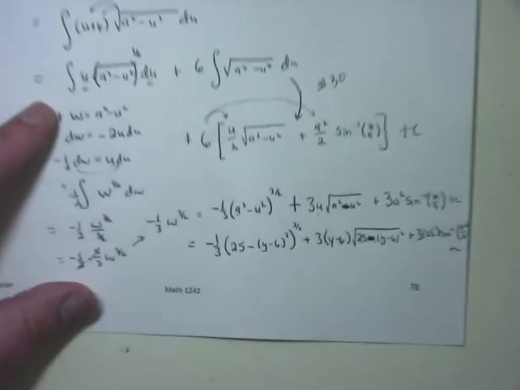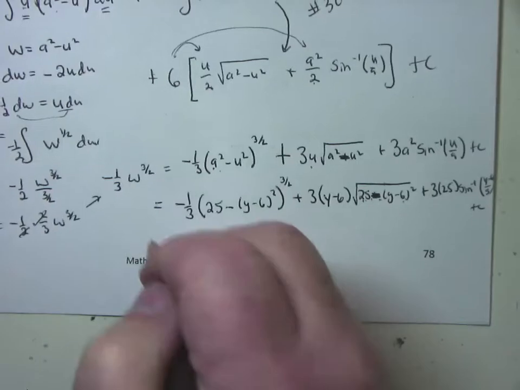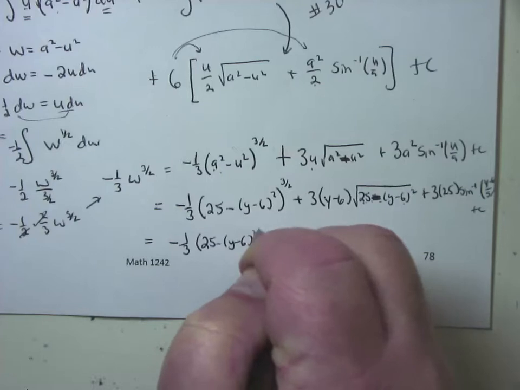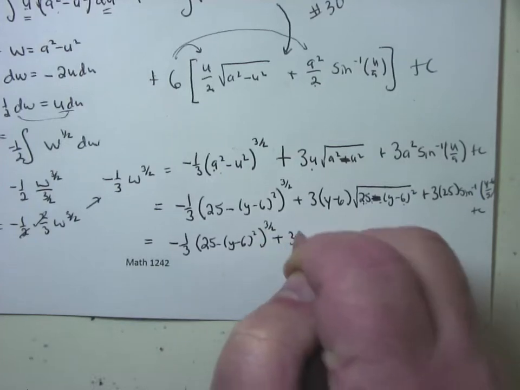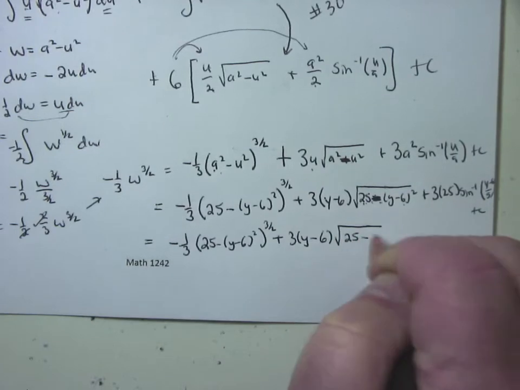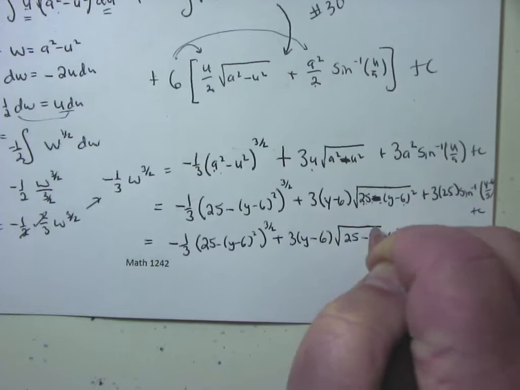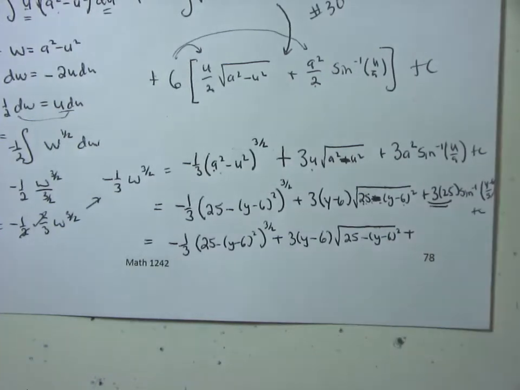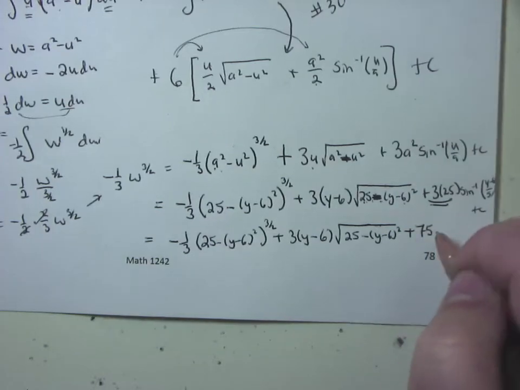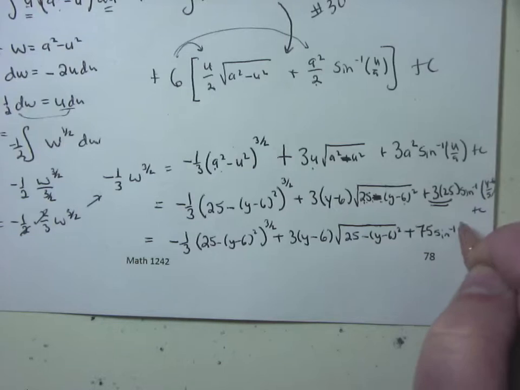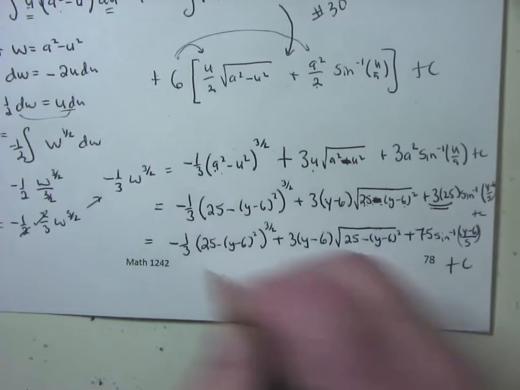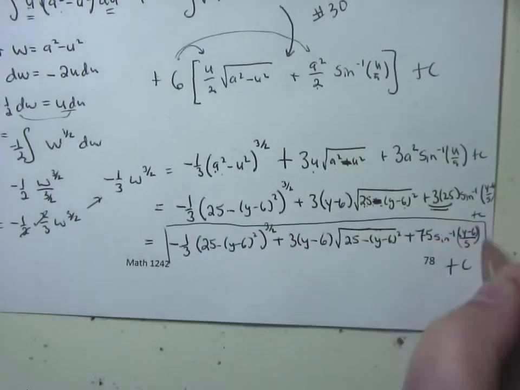Yeah, I know I squeezed it in, but don't worry, I'm going to write it one more time. So therefore, my answer is negative 1/3 times 25 minus y minus 6 squared, to the 3/2, plus 3 times y minus 6 times the square root of 25 minus y minus 6 squared, plus, clean up your constant here. What is 3 times 25? 75 times the sine inverse of u, which is y minus 6 over a, 5, plus c. And boom, the actual answer.